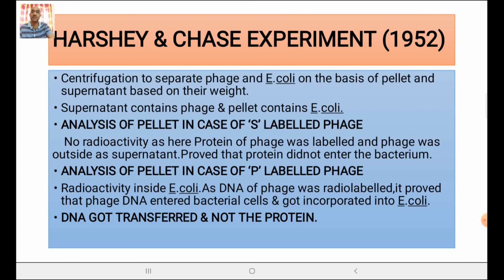And then another experiment was done by Hershey and Chase in 1952. It was based on the process of transduction, whereas the other two experiments were based on the process of transformation.